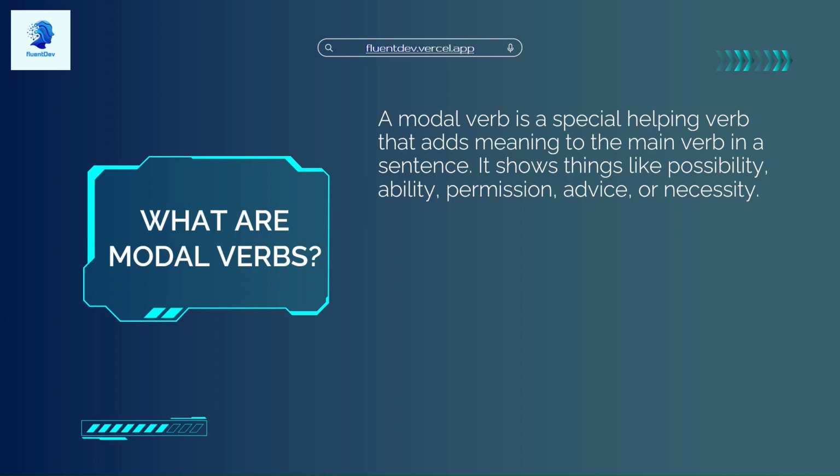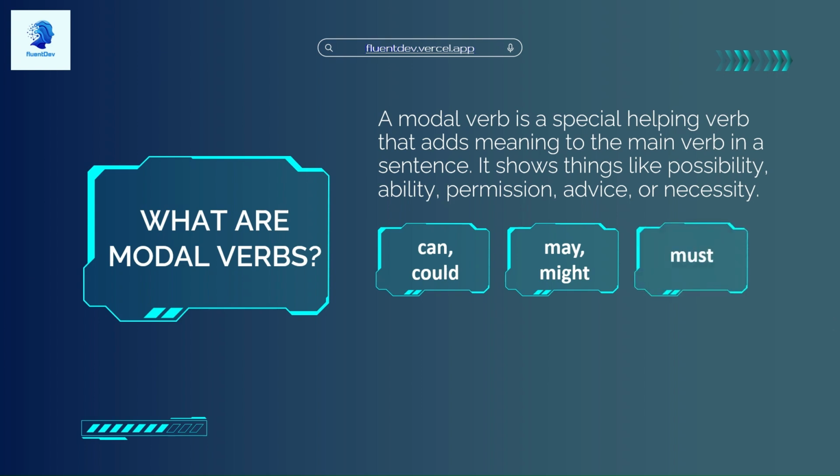But the first examples I want to show you are some common types of modal verbs themselves. Remember, these are special helping verbs that go with other verbs in the sentence. So we have can, could, may, might, must, shall, should, and will, would. These are some commonly used modal verbs, and I'm going to show you how we use these and what words we use them with right now.